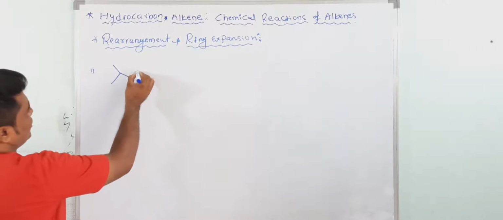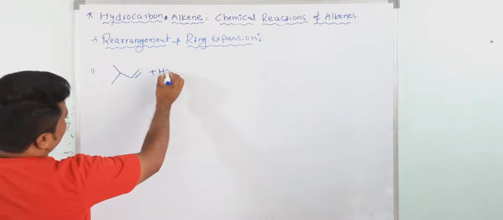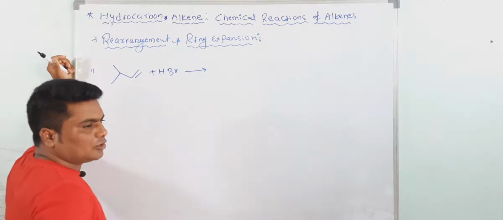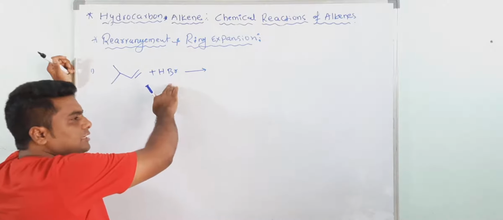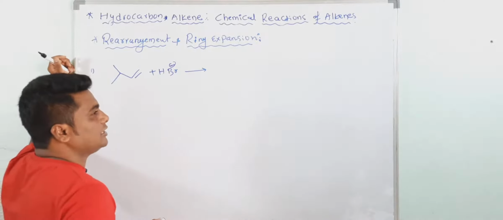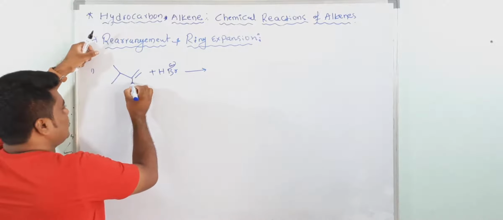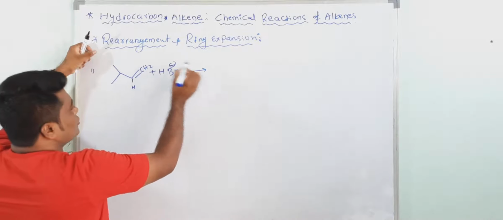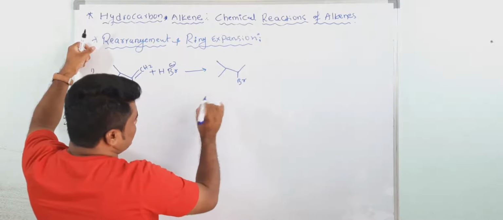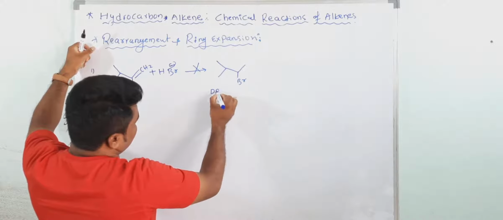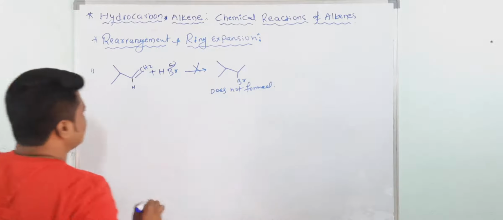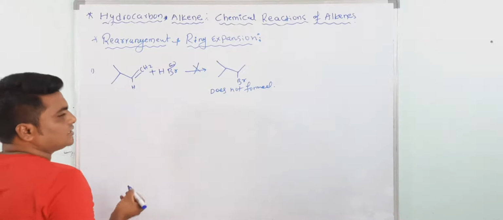Now this is one compound here. If you add HBr, according to the Markovnikov rule, what would be the product? The Markovnikov rule: when an unsymmetrical reagent adds to an unsymmetrical alkene, the negative part of the reagent attaches to that carbon atom which contains less number of hydrogens. Here only one hydrogen, here two hydrogens. So the product according to the Markovnikov rule would be this, but actually this product does not form. So see what the actual product is.